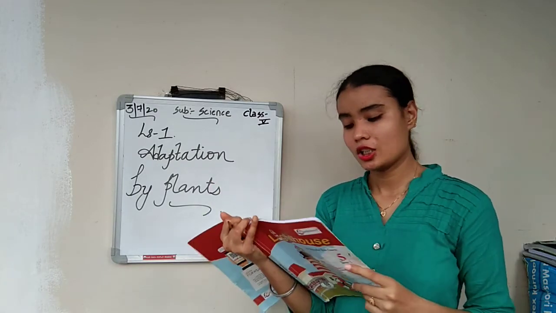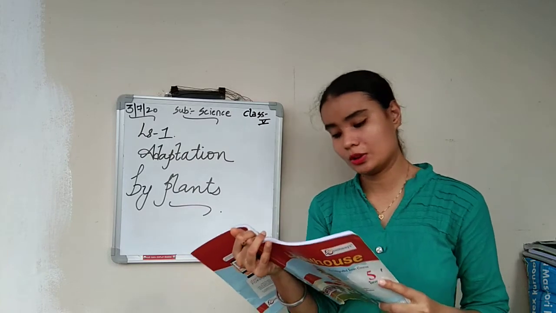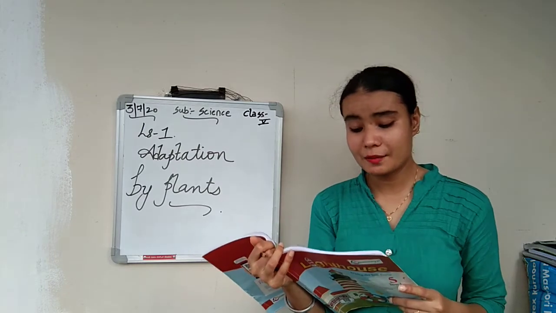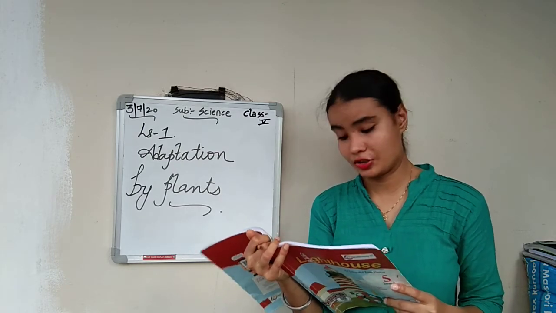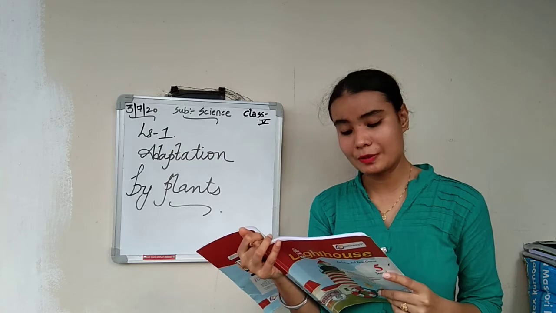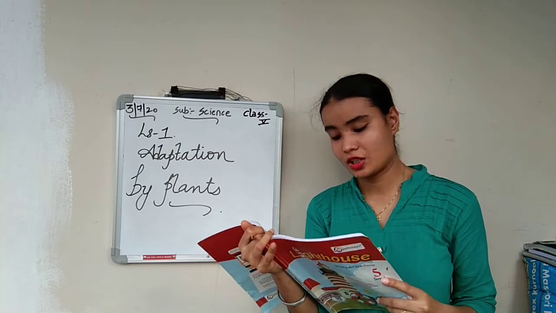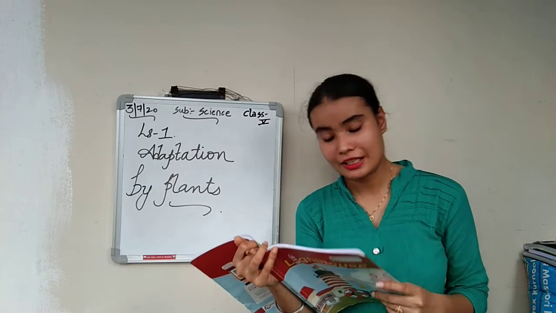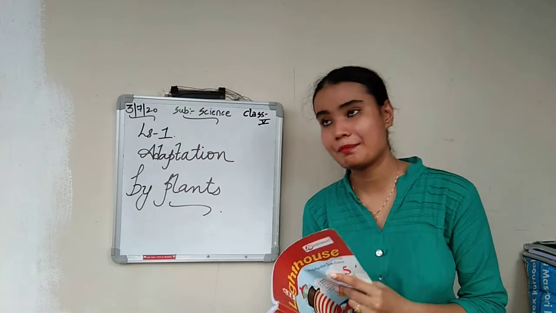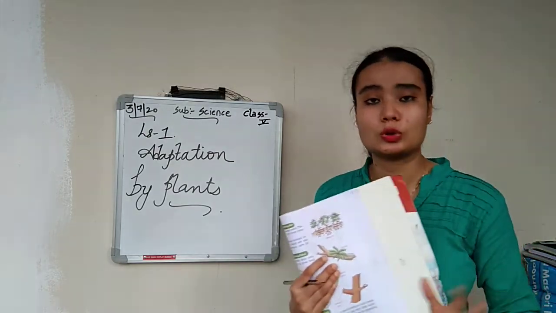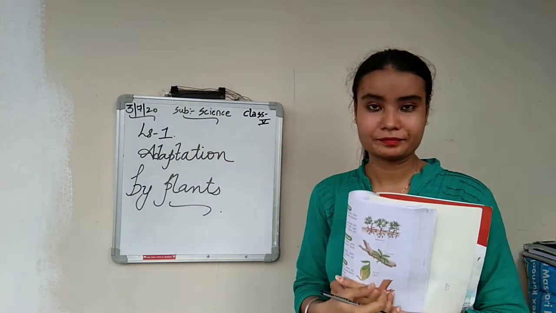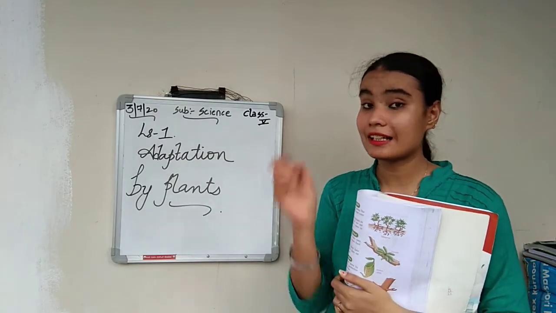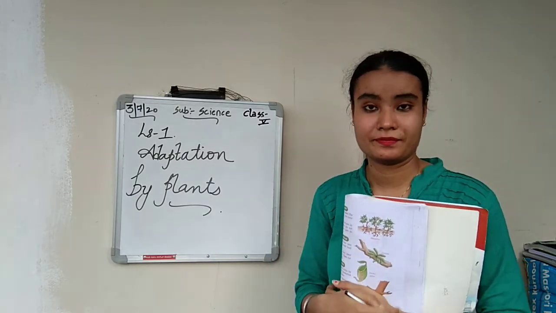So let us start. You know that plants are found all over the world. They are found in water, land and sea. We find some in cold regions and some in dry, hot regions. Plants have developed suitable characters to survive in their surroundings or environment. Such characters are called adaptations. So yes, we all know that we will find plants all over the world. Wherever you go, you will find plants. There is no place where there are no plants. Yes, even in a desert area, there are plants which grow in the desert, isn't it?